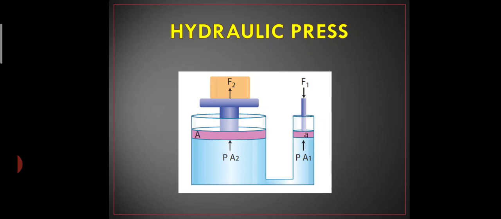Now, obviously what happens, the pressure P will be produced on the small piston, but it is transmitted equally to the large portion and F2 acts on A2, which is larger than A1, so F2 is larger than F1.